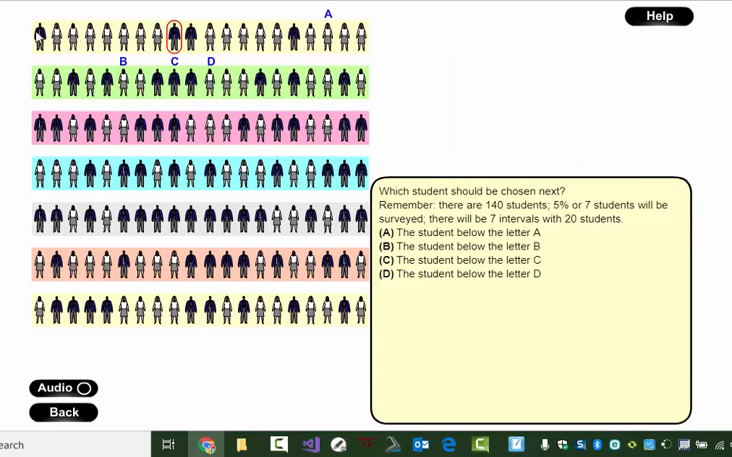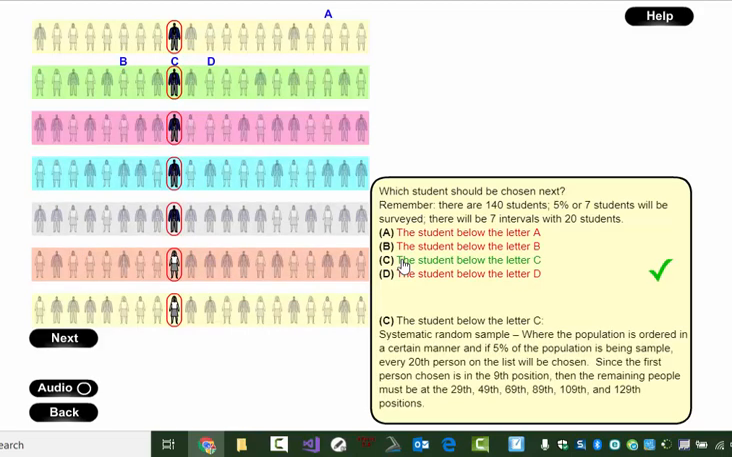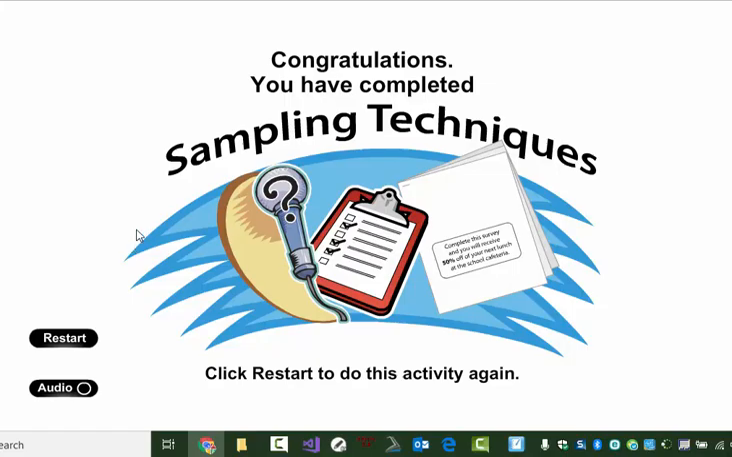And basically, because of the way they split it up for us so nicely, this is group 1, this is group 2, and so on. Essentially, we've randomly chosen 1, 2, 3, 4, 5, 6, 7, 8, the 9th person here. Then we jump ahead 20 students to get the 9th person here. We would then jump ahead another 20 to get the 9th person here, and so on. That's our systematic approach. Go every 20, every 20, every 20. And so student C should be the next student chosen. And that is the end.